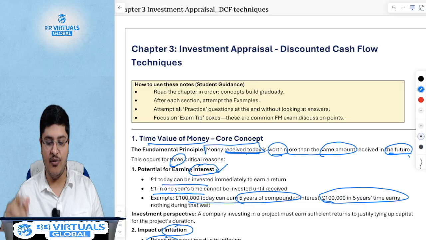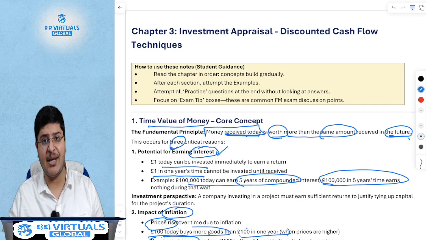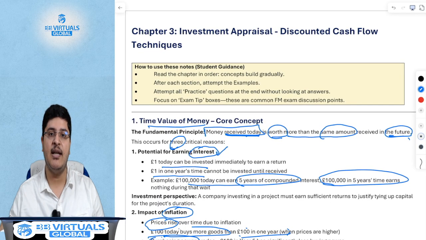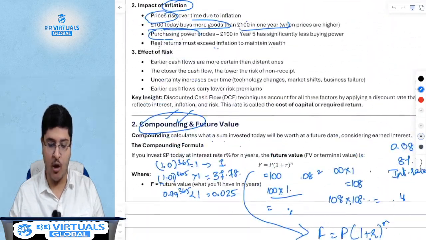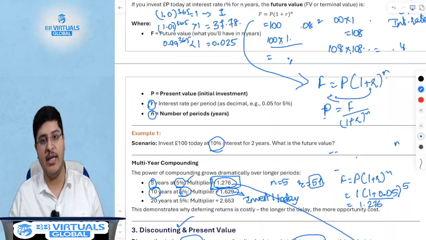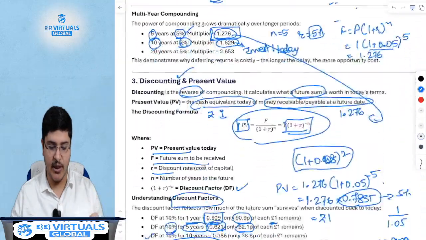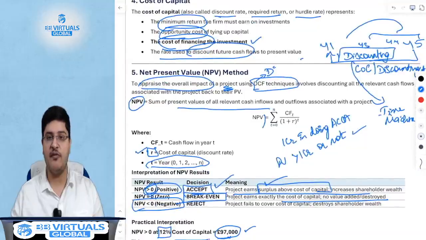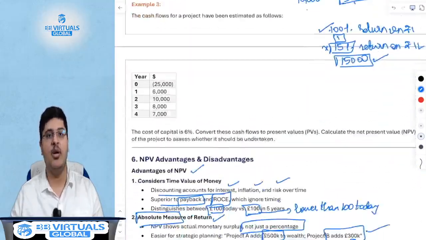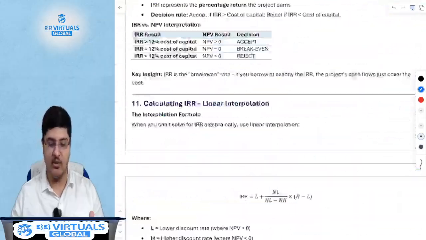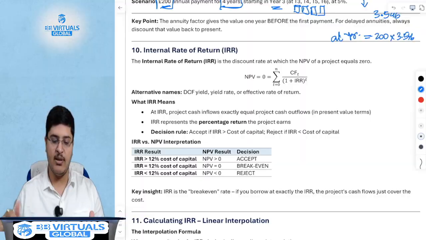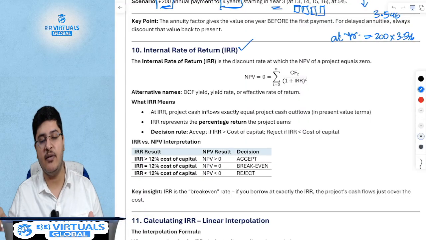In the last lecture, we had started chapter 3, which is investment appraisals, that is the discounting cash flow techniques. We had covered the concepts of time value of money, compounding, the reverse of compounding, which is discounting, the concept of cost of capital, net present value, perpetuities and annuities. And we are going to continue today's lecture with the concept of internal rate of return.